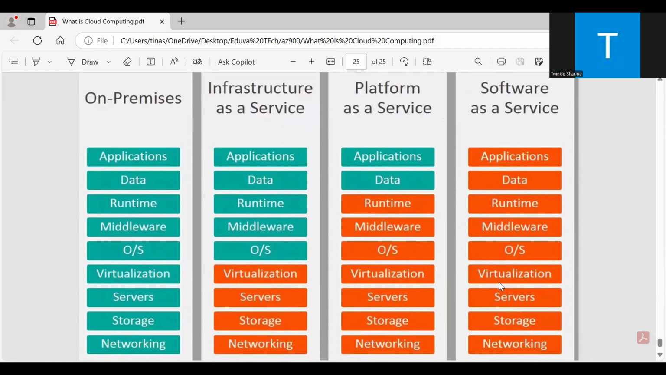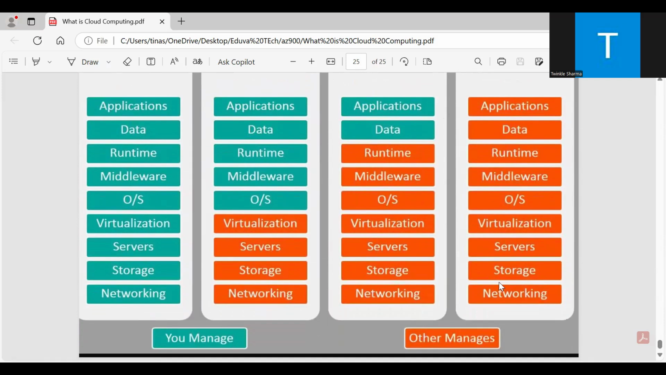Then let me show you on premises. On premises means on site. The organization has all the responsibility: application, data, runtime, middleware, operating system, virtualization, server, storage, and the security. And if there is any change or any loss, everything will be on your side. The company and the organization has to handle the servers, runtime and data centers. We have to provide the electricity, and all the bills are for the organization.